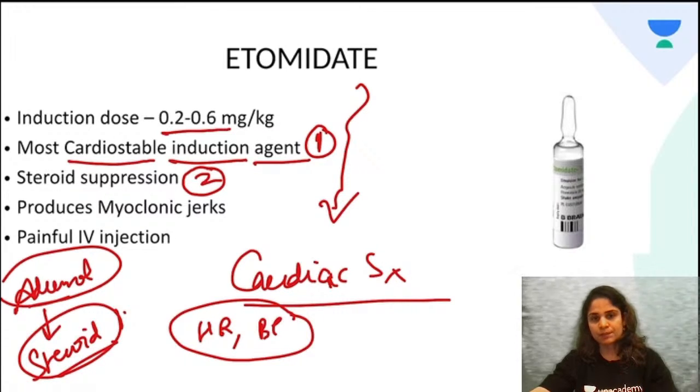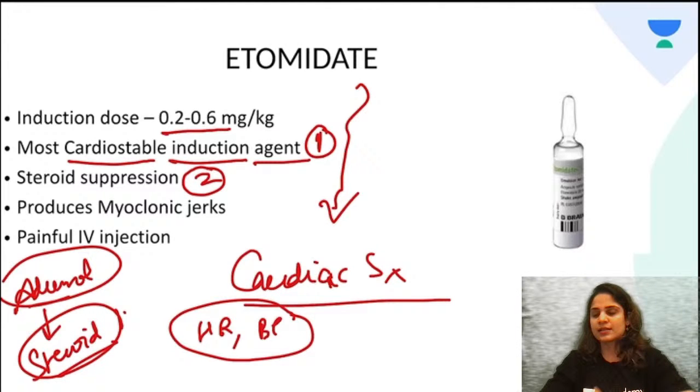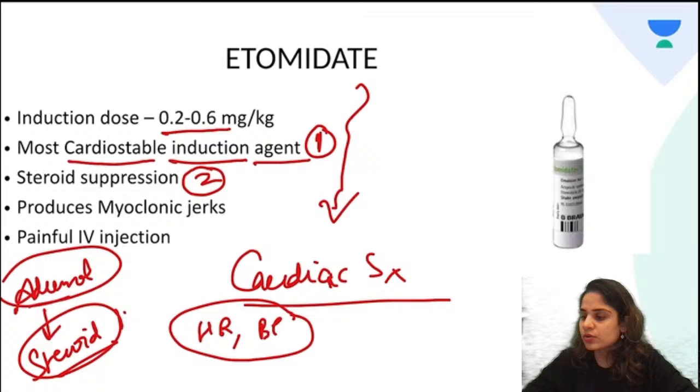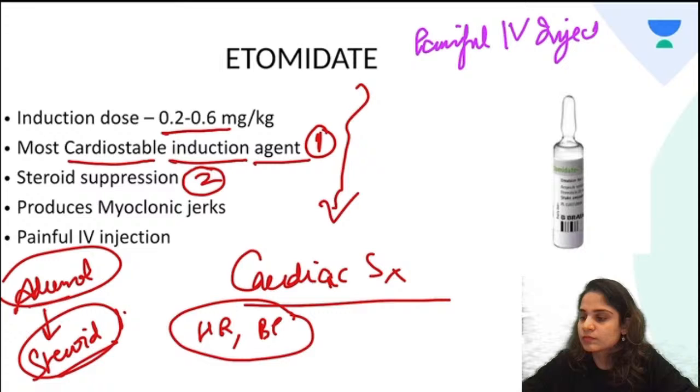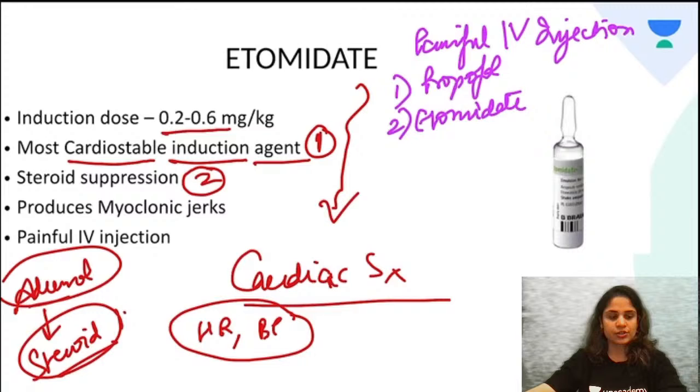Okay, now there is a question they always ask: which of these drugs causes the most painful IV injection? So here the first answer that you should be giving is propofol. If they ever ask you painful IV injection, the first one is propofol, most painful IV injection. The second one is Etomidate. Okay, next painful IV injection. So this is the order in which they'll be asking.